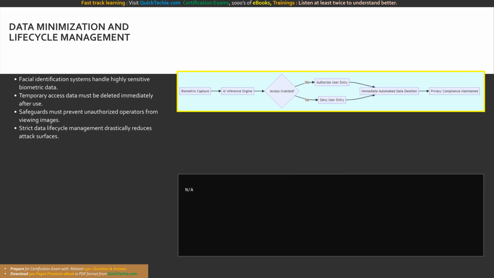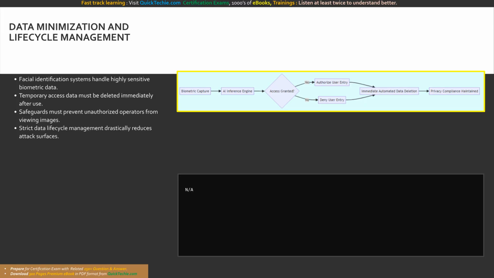To practically apply privacy and security principles, we must first address how data is handled, specifically focusing on data minimization and strict lifecycle management. A prime example highlighted in our training materials involves a facial identification system deployed in an airport or another highly secure physical environment. In this scenario, the AI application captures biometric data, specifically facial images, to grant individuals temporary access to restricted areas.